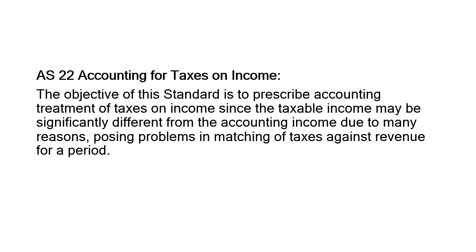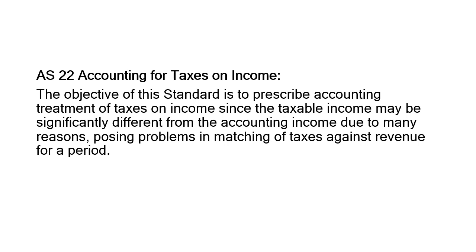Then comes accounting for taxes on income. The objective of this is to prescribe the accounting treatment of taxes on income, since the taxable income may be significantly different from the accounting income. The two types of income that you have heard here are taxable income and accounting income.